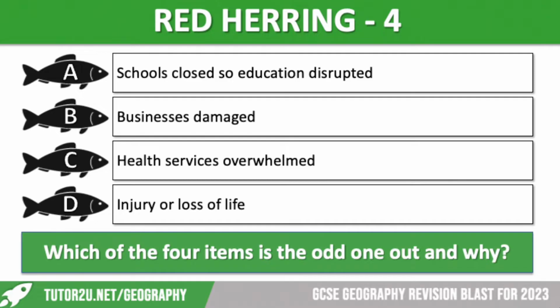Let's move on to number 4. We've got schools closed, so education is disrupted. Buildings damaged. We've got health services overwhelmed, and we've got injury or loss of life. So hopefully you're seeing a pattern here. Which one is the odd one out?